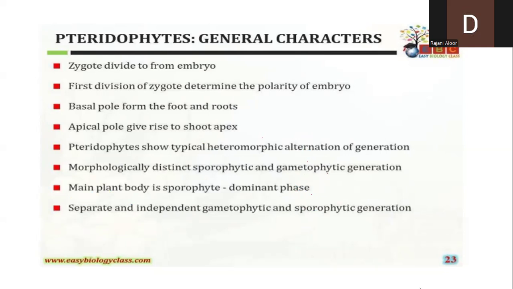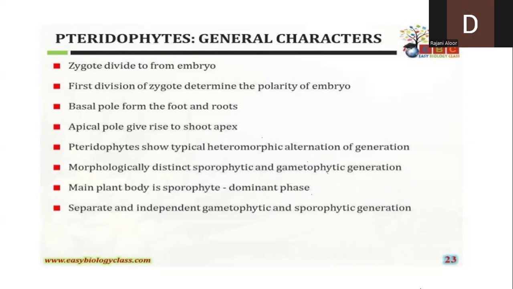Morphologically as well as physiologically, these two generations, these two plants, are completely different from one another. Hence, that type of alternation of generation we call heteromorphic. So you can note down this point or underline.